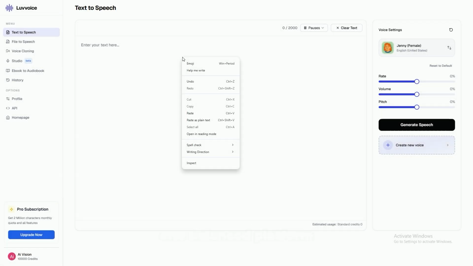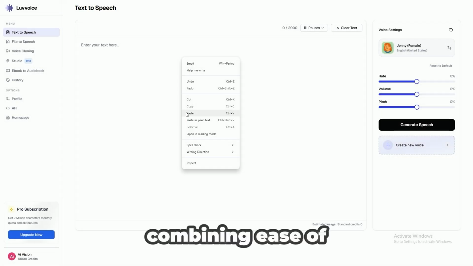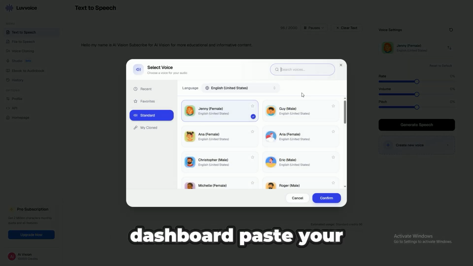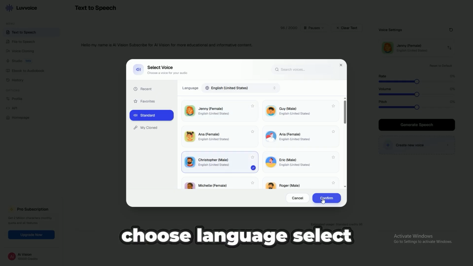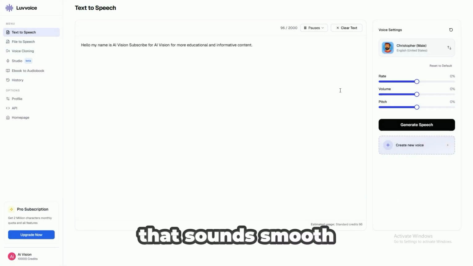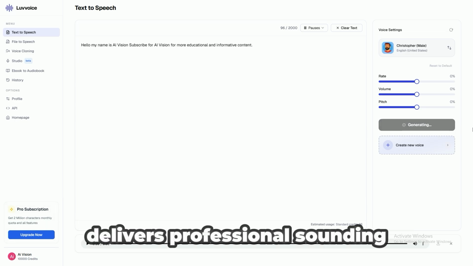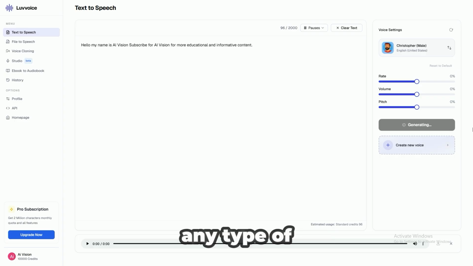And finally, we have LoveVoice, which is basically an all-in-one balanced platform, combining ease of use with solid voice quality. And after signing up, you receive monthly credits. Go to the dashboard, paste your script, choose language, select voice, and generate narration that sounds smooth and natural. And many creators like it because it doesn't overwhelm you with complicated settings, yet still delivers professional sounding audio suitable for almost any type of content.